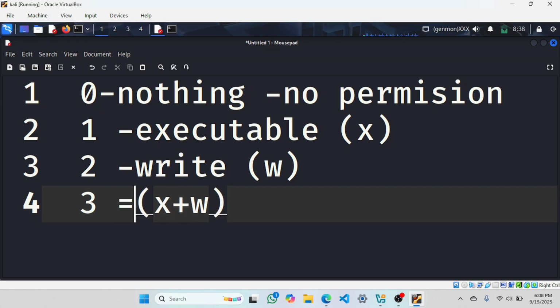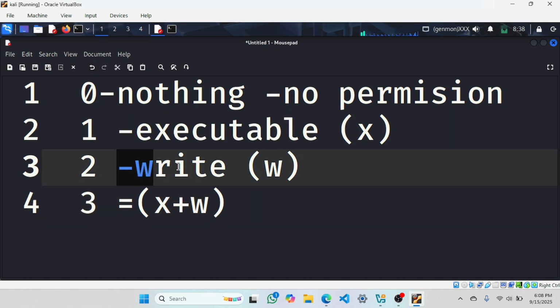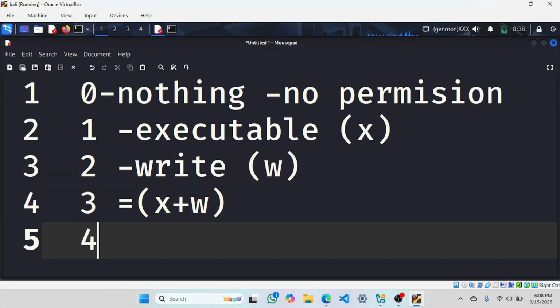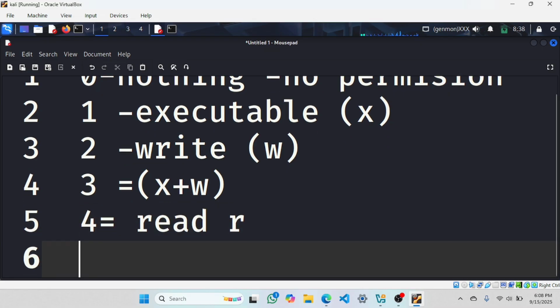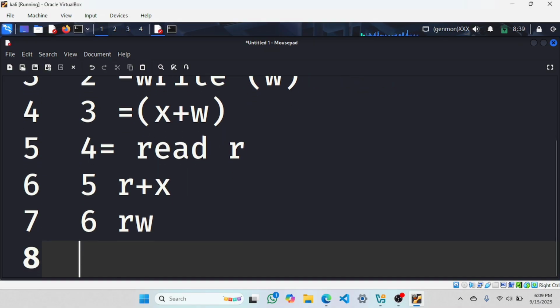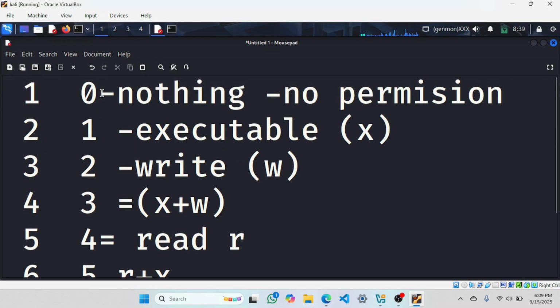Don't get confused, please. So 0 means no permissions, 1 for executable, 2 for write, 3 for executable plus write, 4 for read permission, 5 for read plus executable, 6 for read plus write, and 7 for read, write, execute. I will explain how.